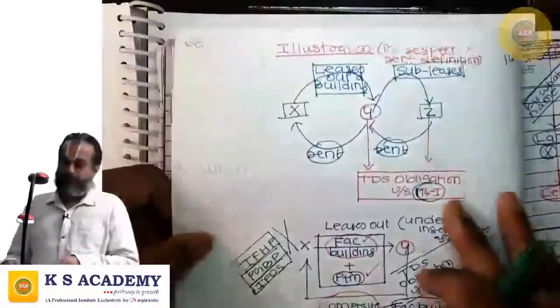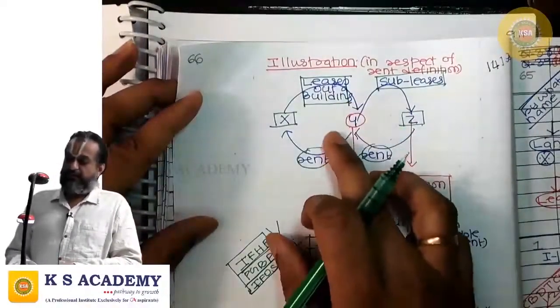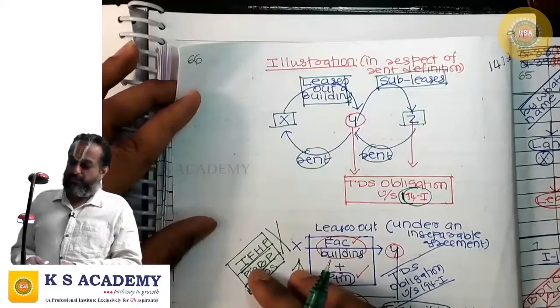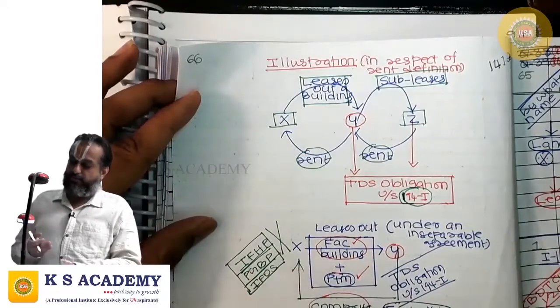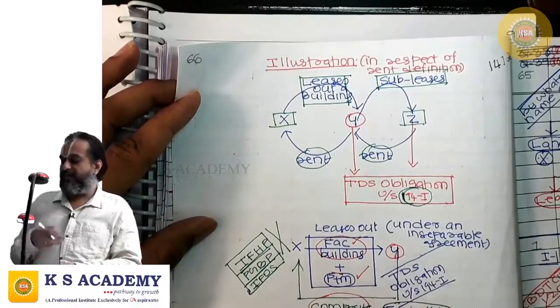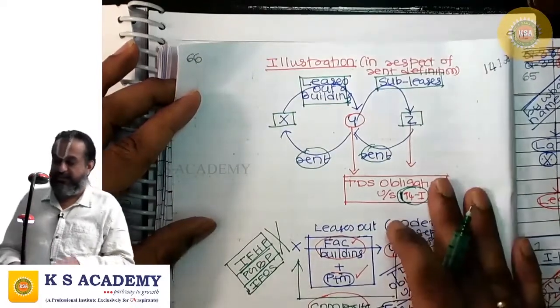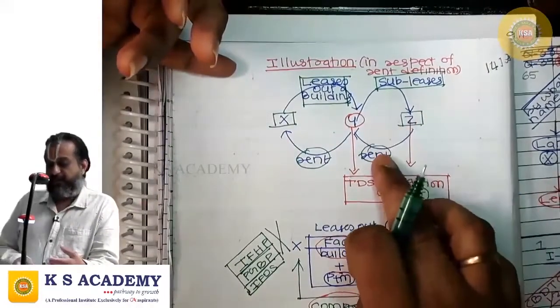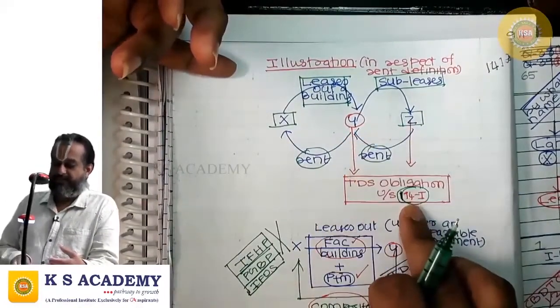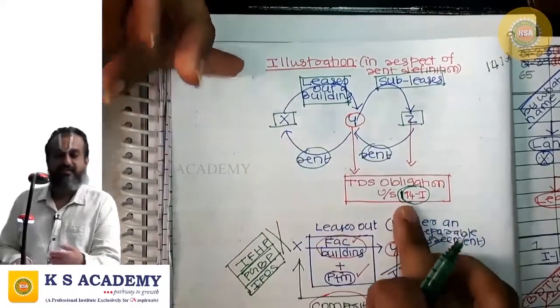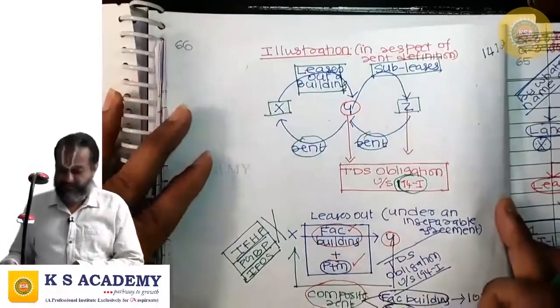It is not necessary that the payee should be owner of the asset. The right to use it may be accorded under the arrangement of lease or sublease or tenancy or any other agreement or arrangement. So Z, when he is paying rent to Y, has TDS obligation under 194I, and Y, when he is paying rent to X, has TDS obligation under 194I.